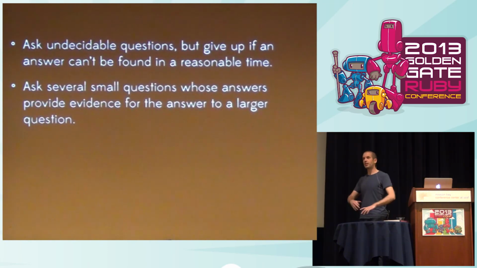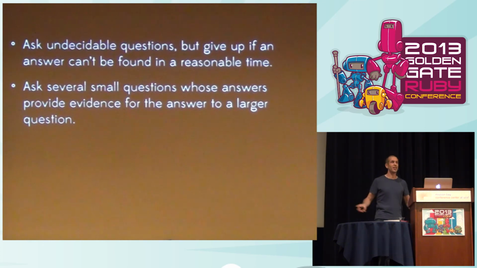Another thing you can do is, instead of asking a very large, undecidable question, ask several small questions whose answers provide evidence for the larger question you're actually interested in. For example, instead of trying to prove that a program meets its specification, you could write a bunch of acceptance tests for that program. You have examples of inputs, and examples of what the output should be like. You evaluate it for each of those inputs and check that the outputs match up. That gives you a degree of confidence that your program is generally correct. It doesn't tell you for sure, because you might have inputs you haven't tested that make the program go wrong. But if you do enough of these, you can develop some confidence that it's doing the right thing.